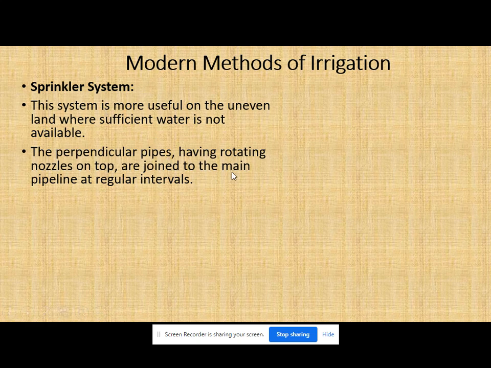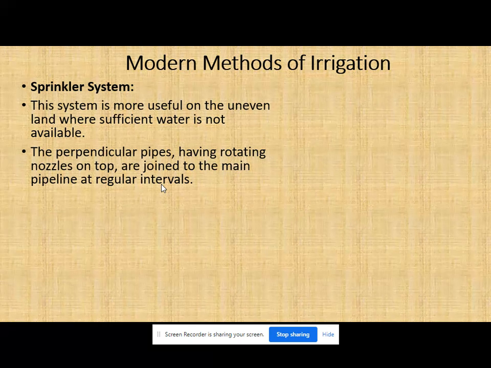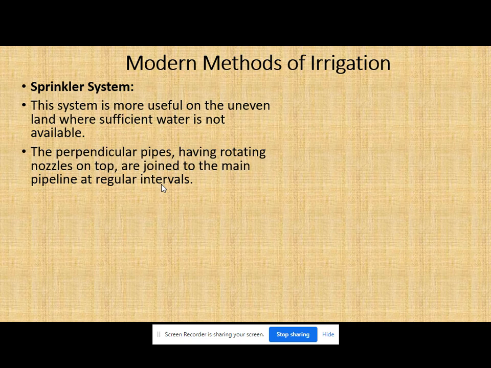The perpendicular pipes, with rotating nozzles on the top, are joined to the main pipeline at regular intervals. So in this, we have a long perpendicular pipe, and it has a nozzle at every interval. Every interval means if we have a nozzle at a particular point, then after some distance we have one more nozzle.